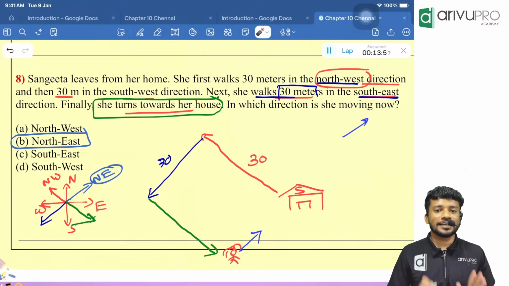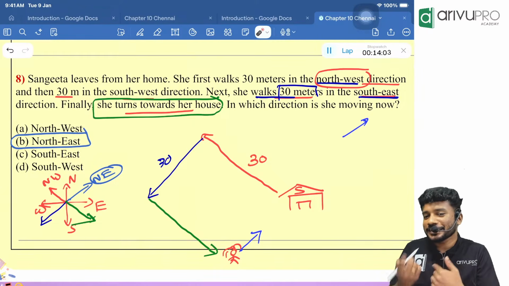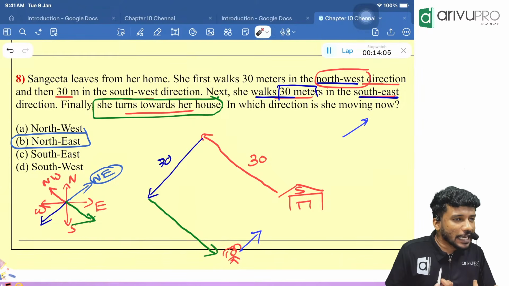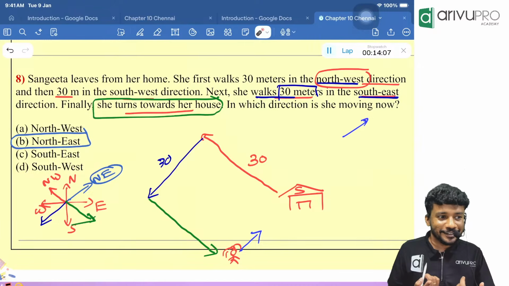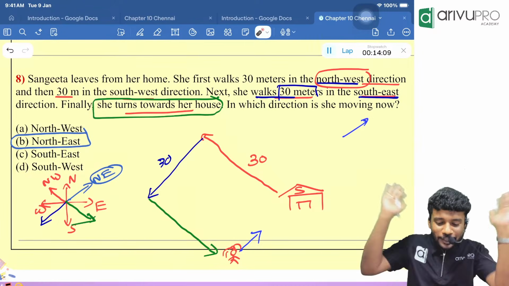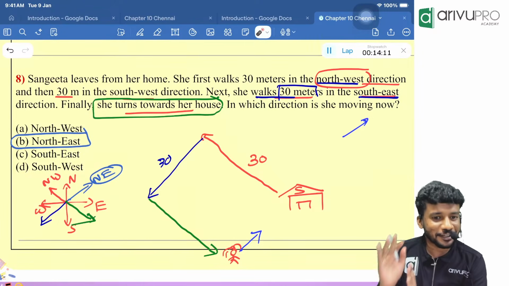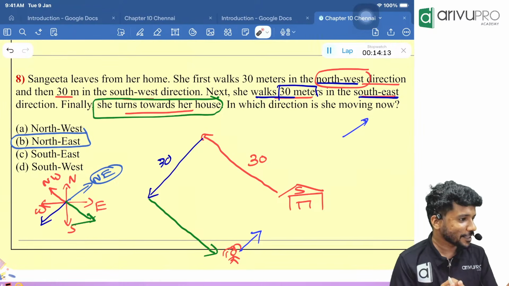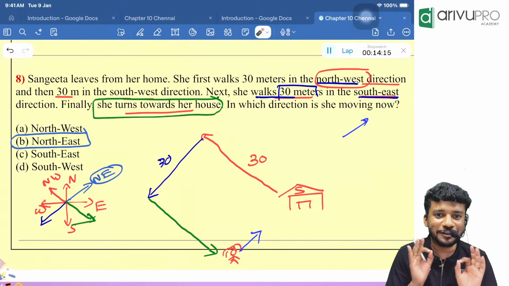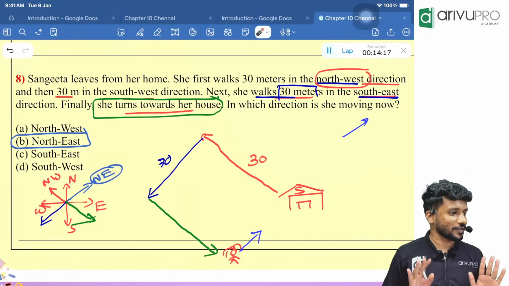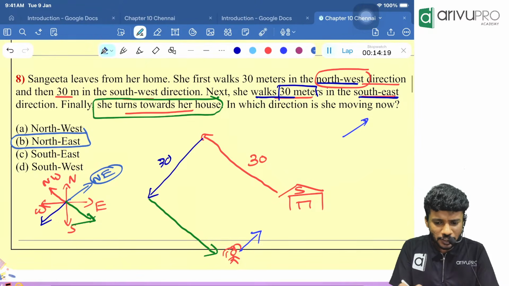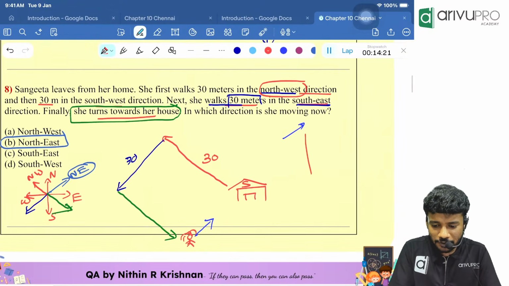At the end, what did you understand? Rather than drawing, most questions can be solved using our shortcut itself. Okay, here I will write the shortcut also on the side. You can make note of it.